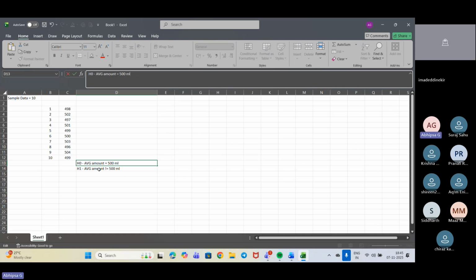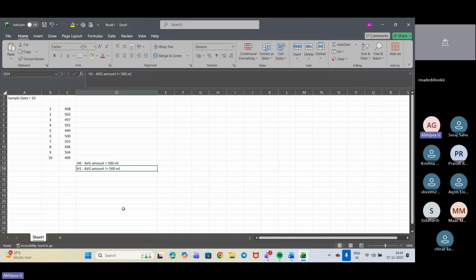So this is my null hypothesis and this one is my alternate hypothesis. This is a two-tailed case because we need to check for both more than 500 and less than 500, right?